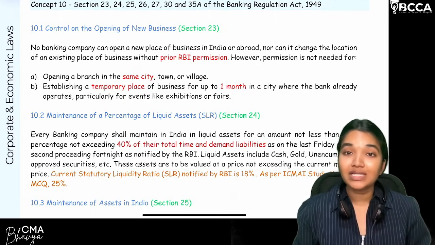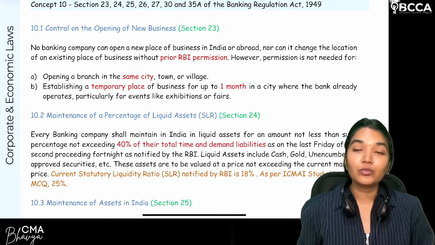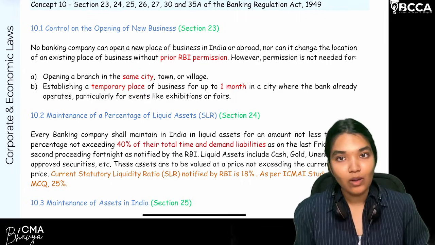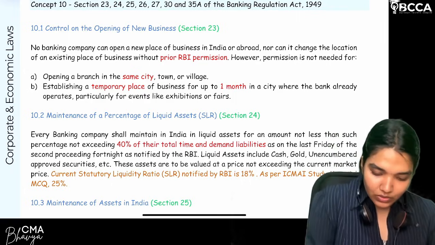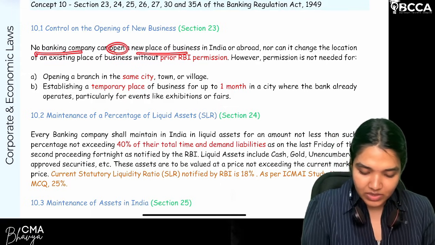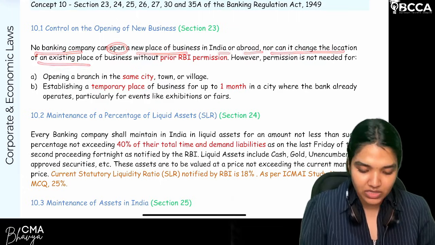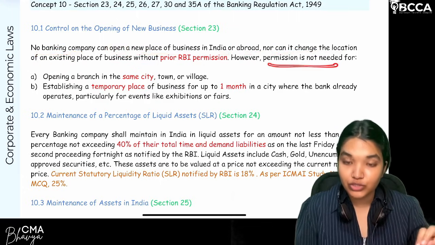Or if you're opening a temporary establishment for a period of 1 month to promote your business in an exhibition or a mela, that is also permitted without any approval of the RBI. So let's look into Section 23. No banking company can open a new place of business in India or abroad, nor can it change the location of an existing place of business without prior RBI permission. But in these two cases, permission is not needed.